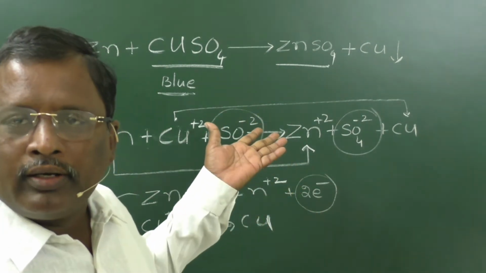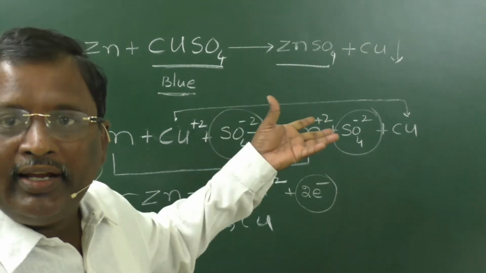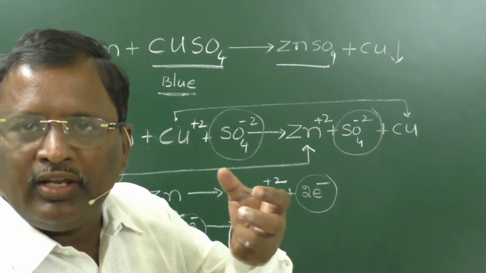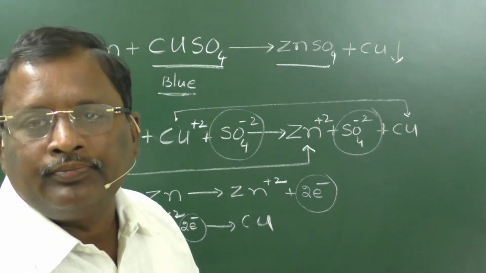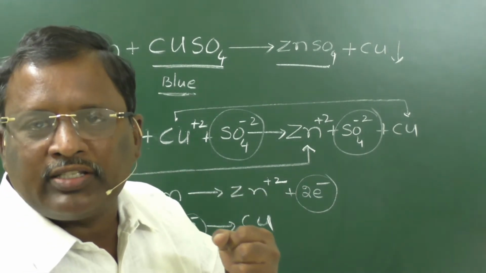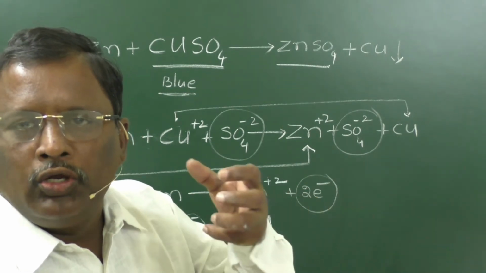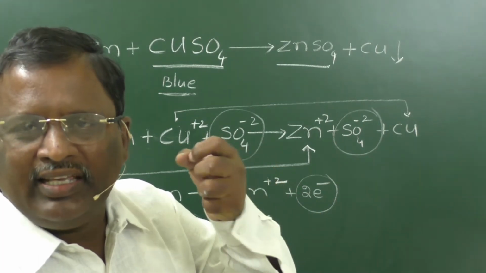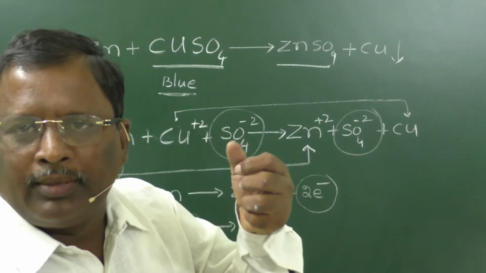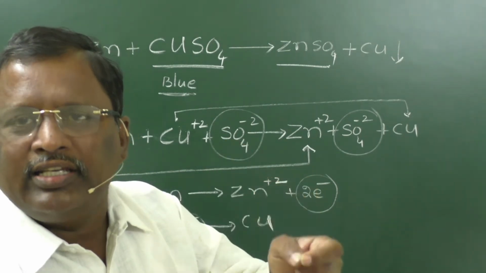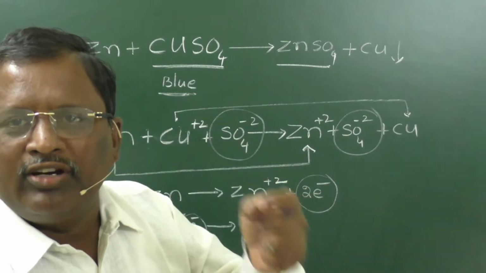Then where did it go? It was converted into heat energy, because if you observe the test tube, you will feel some warmness on it. You will observe a slight increase of temperature at the bottom of the test tube. It indicates the electrical energy that is produced is converted into heat energy.